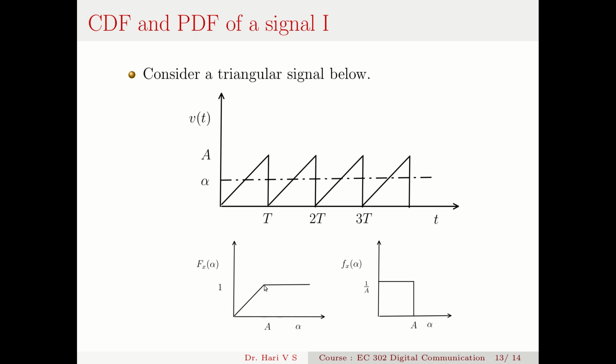And at this point, when alpha becomes A, when it touches here, the probability becomes 1. Then if you move up, you can see that if it crosses A, then this Vt is always below this alpha. So the probability is 1. So it stays this way.